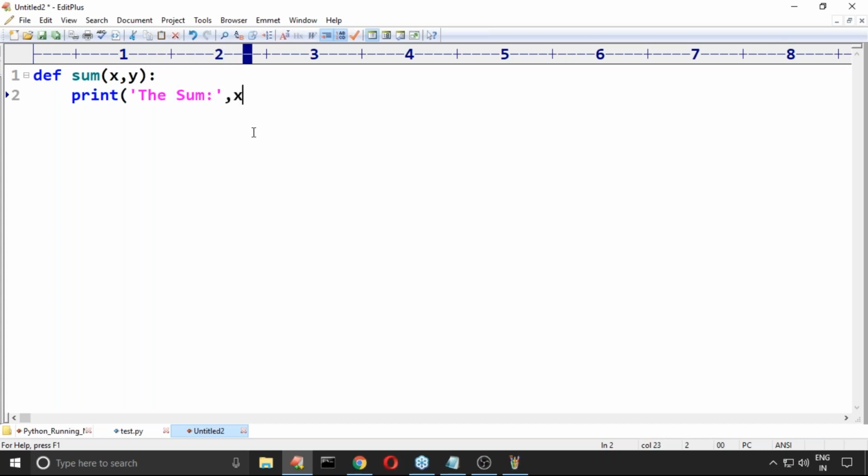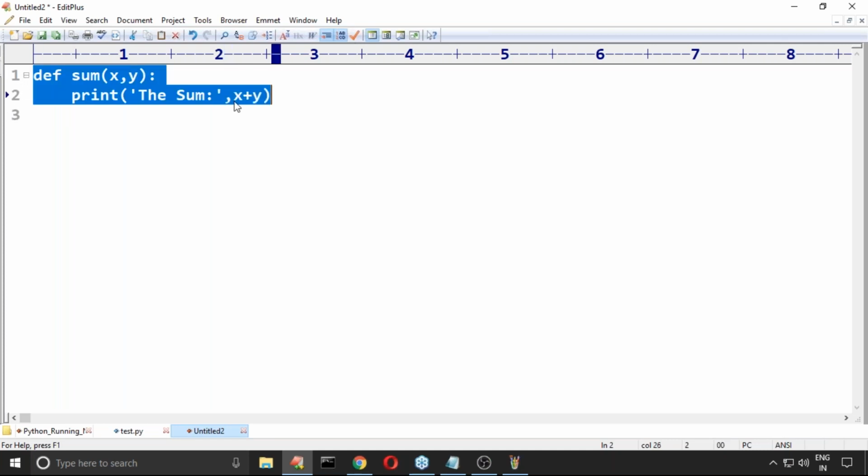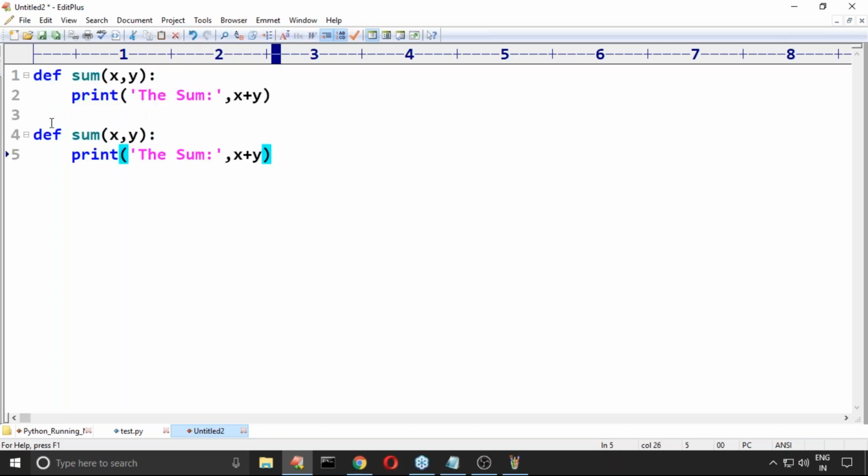Print the sum is x plus y. So the sum is x plus y. Next, def product, like this. I'm trying to take def product, and the product is x into y.